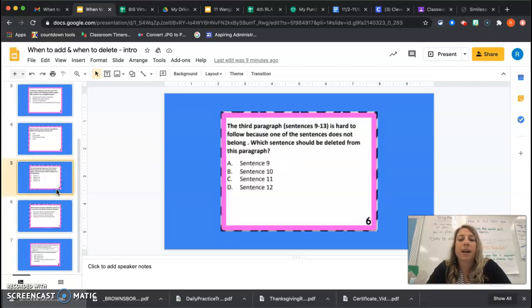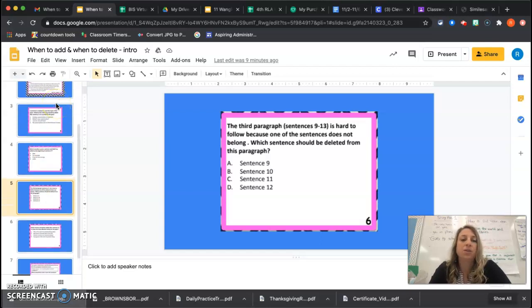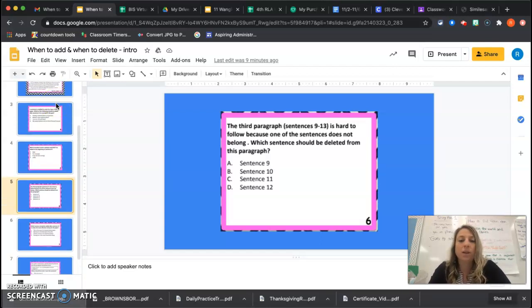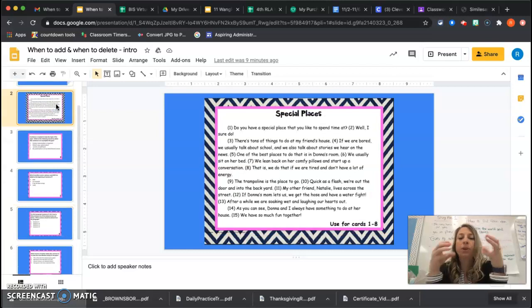The third paragraph, sentences 9 through 13, is hard to follow because which of the sentences does not belong? So sometimes in these stories, they will put things that don't really go with the story, like in that paragraph. Like, maybe I'm talking about pizza and sometimes I throw in something about a dog. So let's read this paragraph and figure out which one of these sentences doesn't really fit.